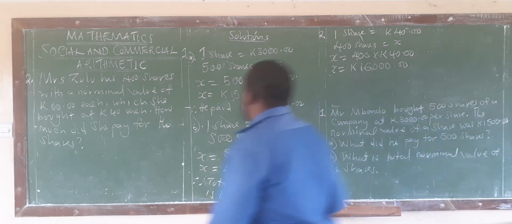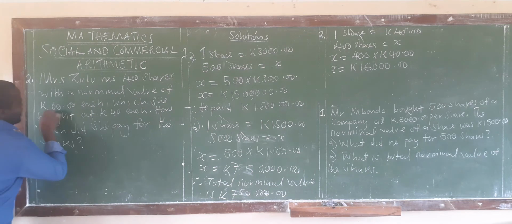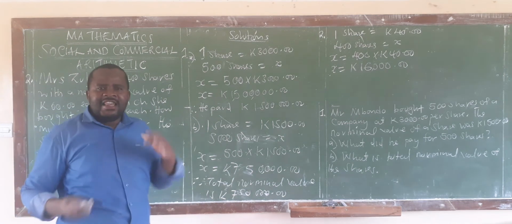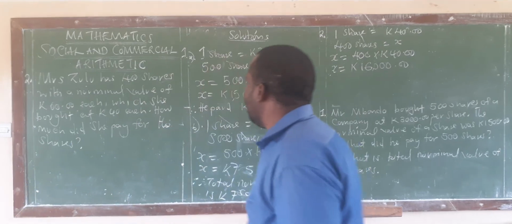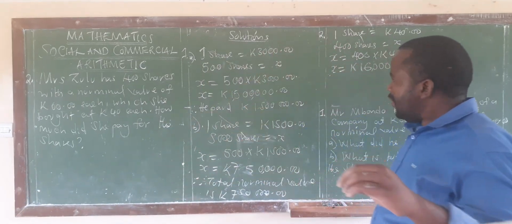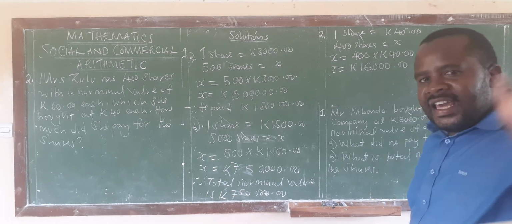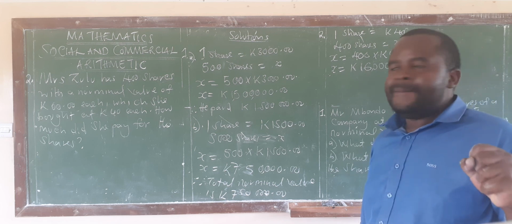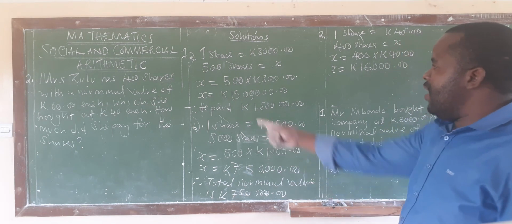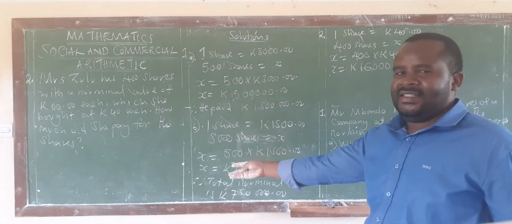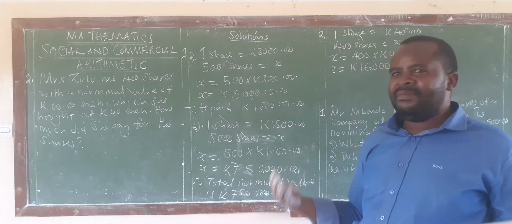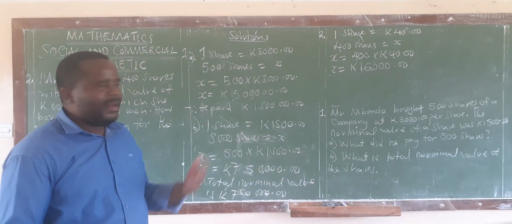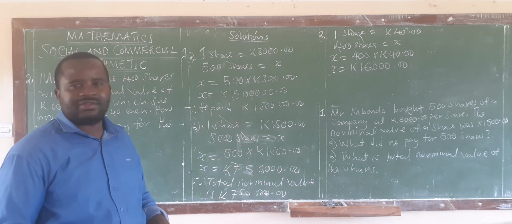Now, what is the essence of them giving us 60 kwacha for the nominal value? That one has no significance. They're just trying to tell you that at the time the share was issued, it was 60 kwacha, but now they are selling it at 40 kwacha. Maybe the company is not doing well, so they are trying to liquidate or maybe to get rid of the company. So now they have sold it at last.